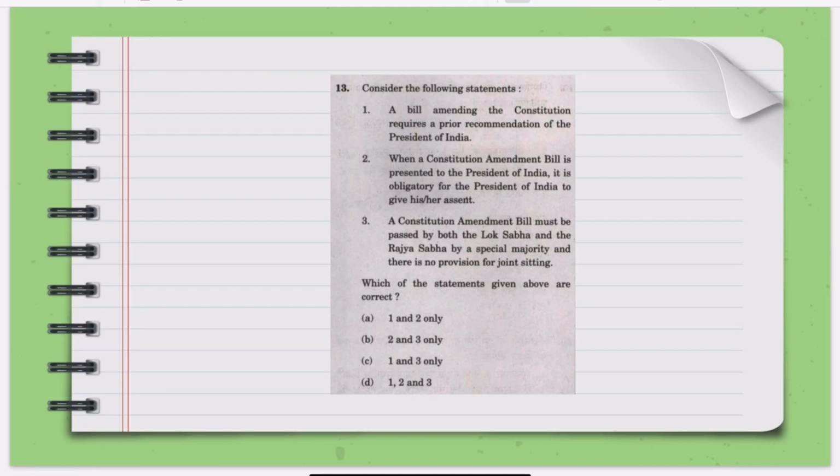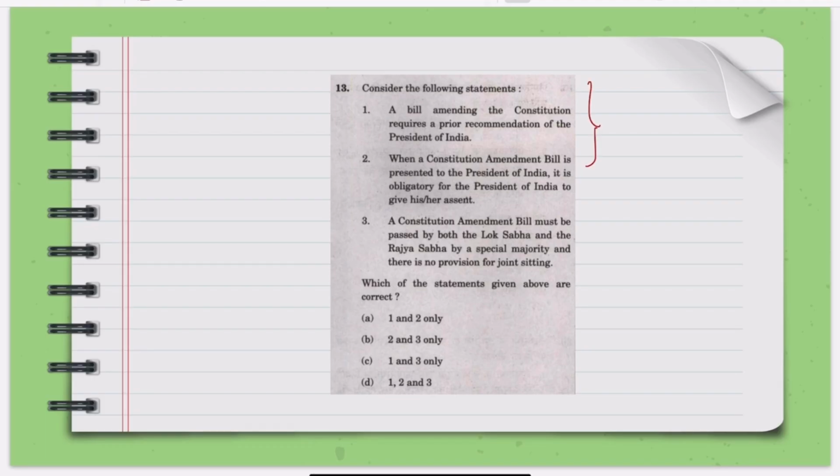Okay, the question is, consider the following statements. 1. A bill amending the constitution requires a prior recommendation of the President of India. 2. When a constitution amendment bill is presented to the President of India, it is obligatory for the President of India to give his or her assent. 3. A constitution amendment bill must be passed by both the Lok Sabha and the Rajya Sabha by a special majority, and there is no provision for joint sitting.